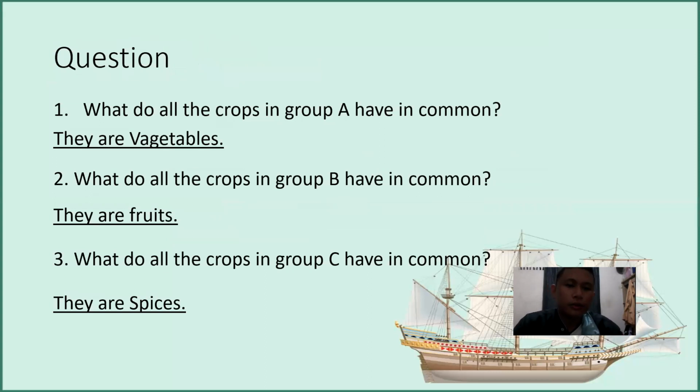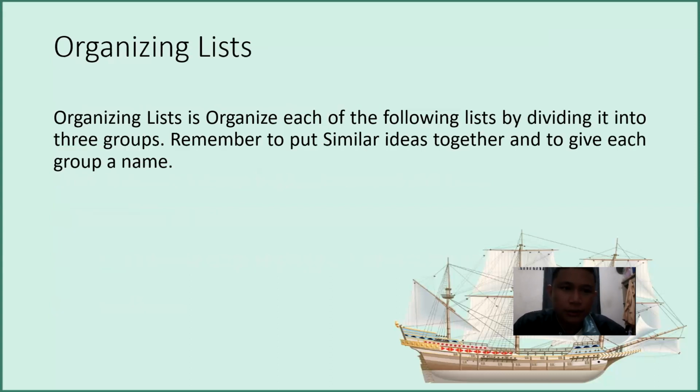What do all the crops in group B have in common? They are fruits. What do all the crops in group C have in common? They are spices. Right. Let's go to the next page.